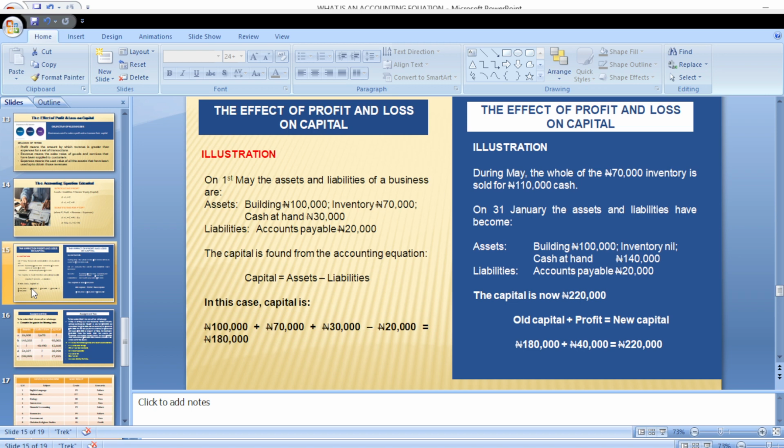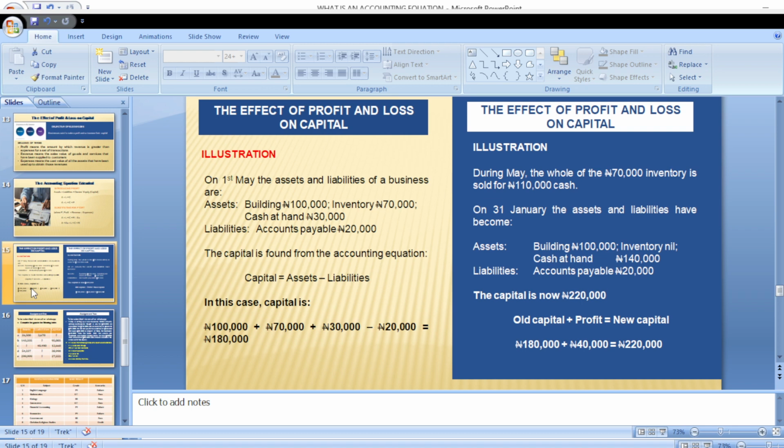So we'll add up our total assets, which is 100,000, 70,000, and 30,000, and subtract 20,000 from it. That will give us 180,000. I hope you understand how we got our 180,000. It's just simple. We just made capital the subject of the formula, so our capital equals assets minus liability. Now let's look at the effect of the accounting equation on capital.